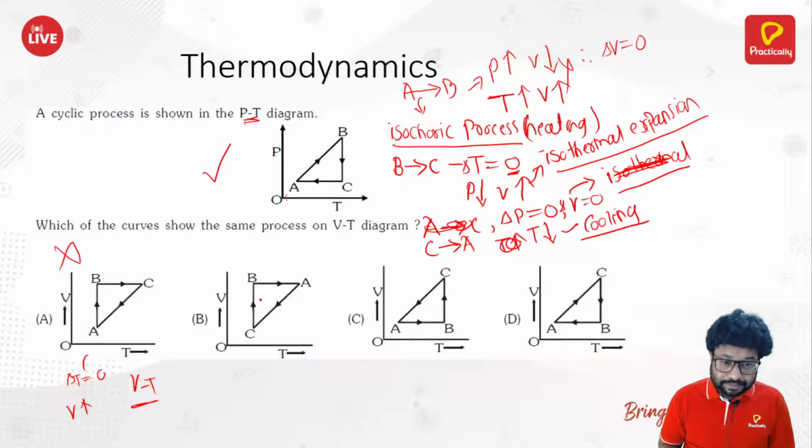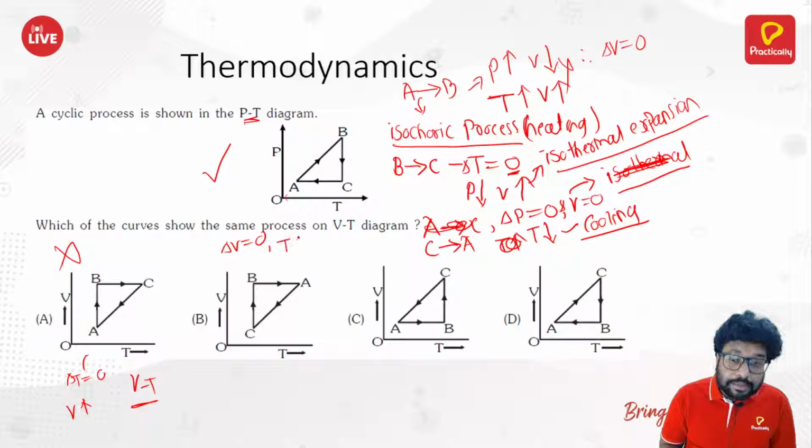Look at the process again. When you're going from B to A, your delta V here is 0. But temperature is what? Temperature is increasing. So your B to A is isochoric heating, which was A to B in our case. But here it's B to A. That means it cannot be the correct one also.